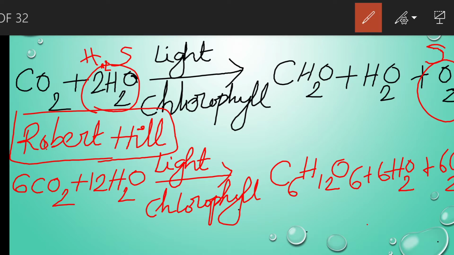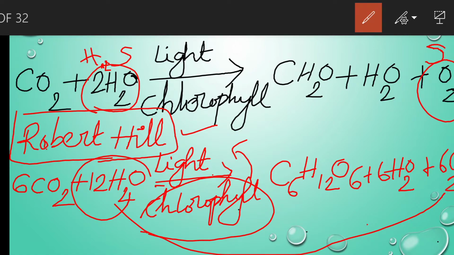After that, Robert Hill discovered the light reaction. So what is the light reaction? Whenever light falls on the leaves of plants, the chlorophyll absorbs the sunlight and changes it into chemical energy. By using that energy, the water molecule splits and releases an oxygen molecule. So with the help of sunlight only, the water molecule is split. Hence this was discovered by Robert Hill, and it is called Hill's reaction or the light reaction.